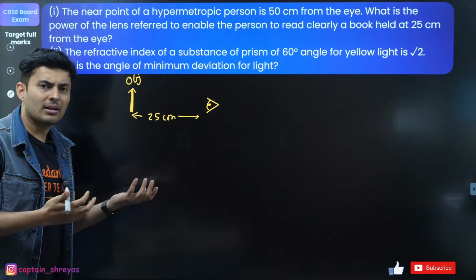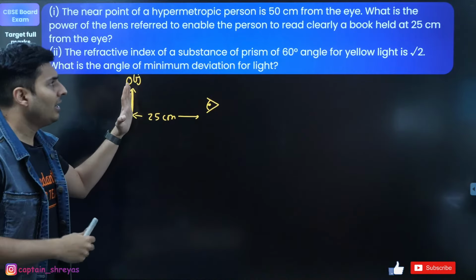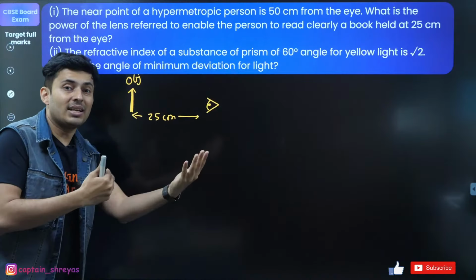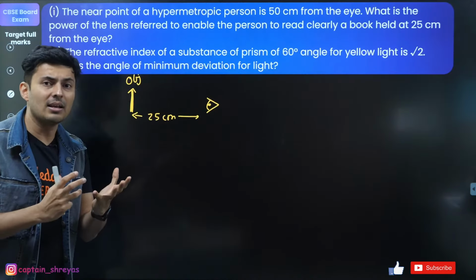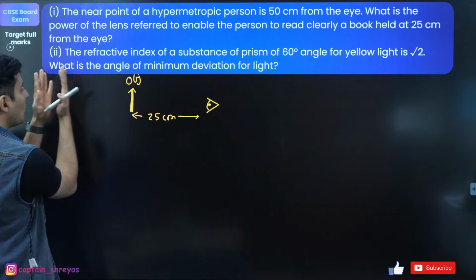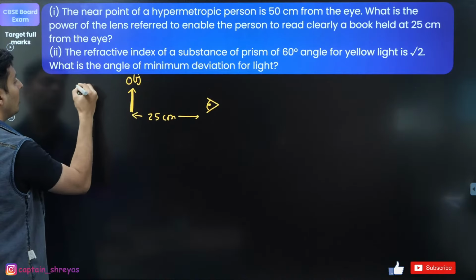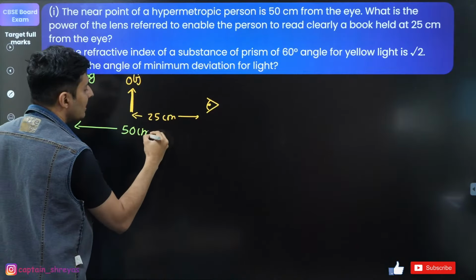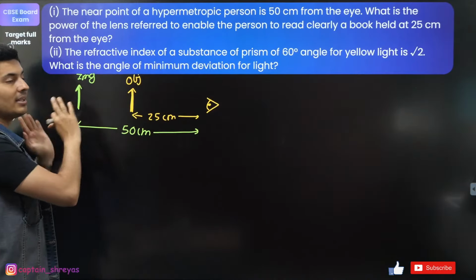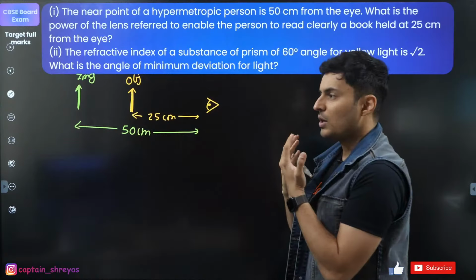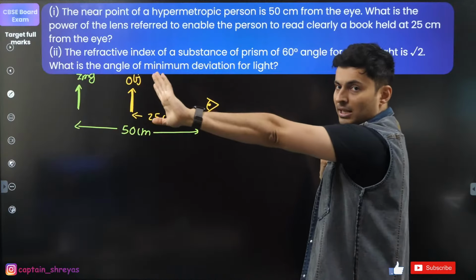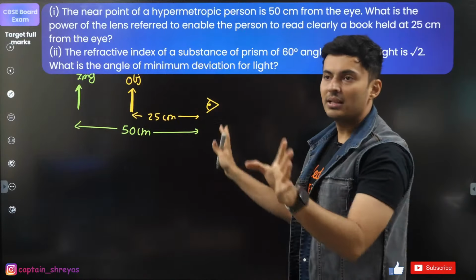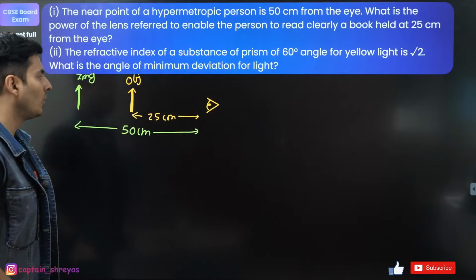How do you make it clear? Simple. For your eye, the near point is 50 centimeters. This is much closer than what you can read or see clearly. So what you do, make this object go away. Make the image over here. Now if the image distance is 50 centimeters, then your eye can see things clearly. So if things are close, you push them really far away till where you can see things clearly. Then everything will appear properly. That's the lens that you're going to make use of.